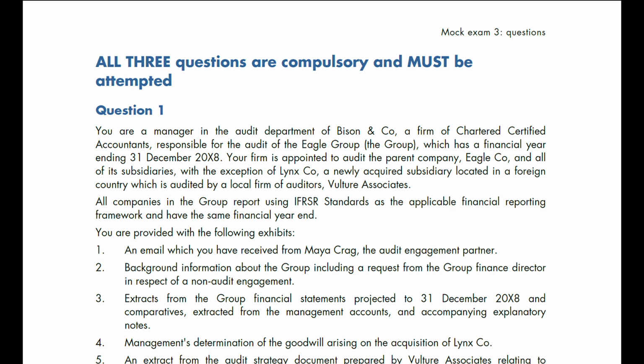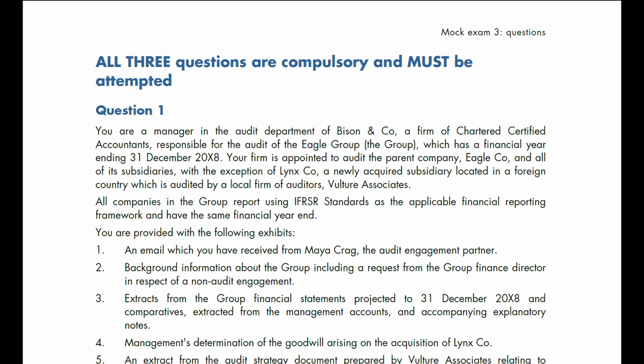You are a manager in the audit department of Business Co., a firm of chartered certified accountants responsible for the audit of Eagle Group, which has a financial year ending 31st December 2018.